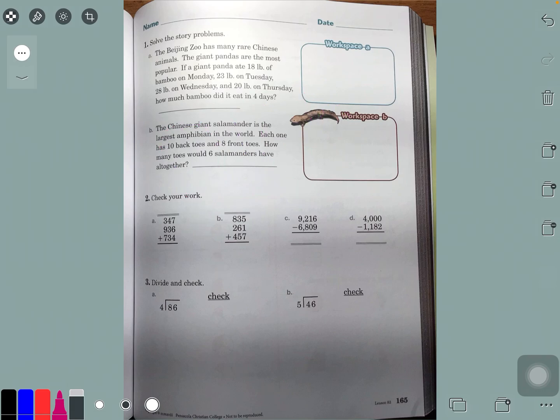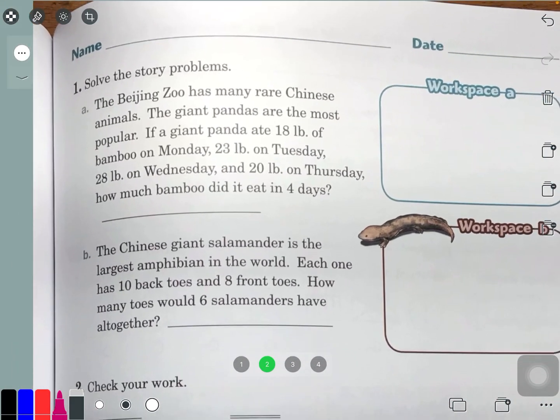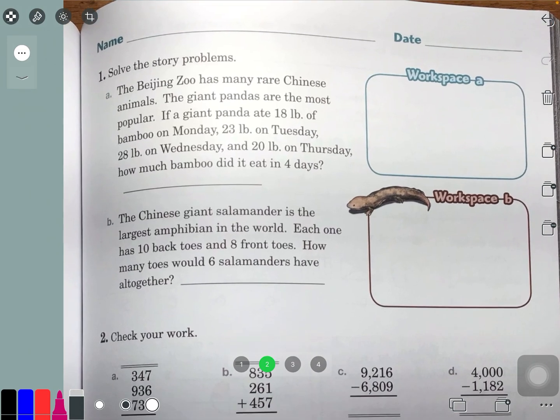Page 165. Let's look at the word problem about the Beijing Zoo. The Beijing Zoo has many rare Chinese animals. The giant pandas are the most popular. If a giant panda ate 18 pounds of bamboo on Monday, 23 pounds on Tuesday, 28 pounds on Wednesday, and 20 pounds on Thursday, how much bamboo did it eat in 4 days? Wow, they like bamboo, huh?